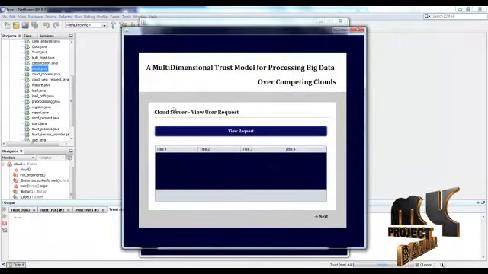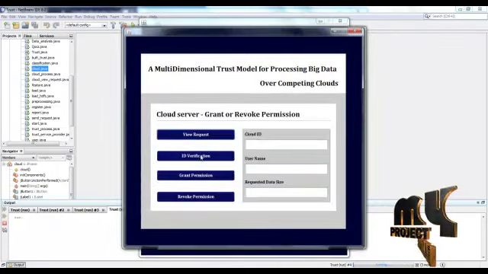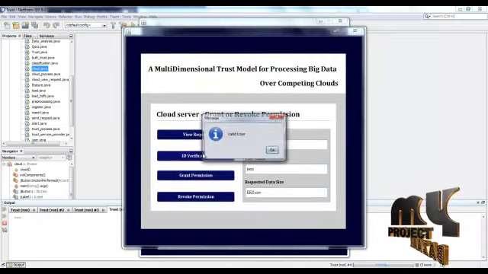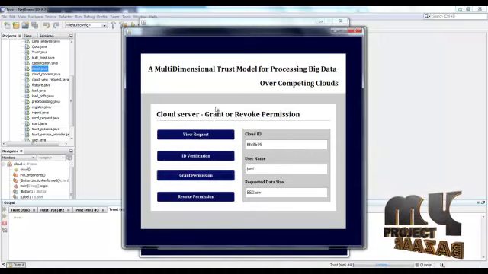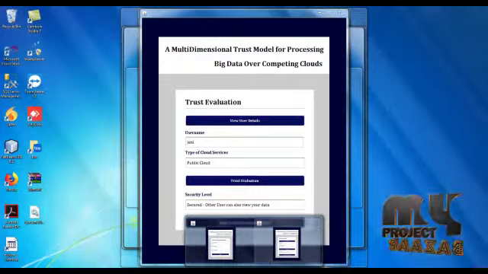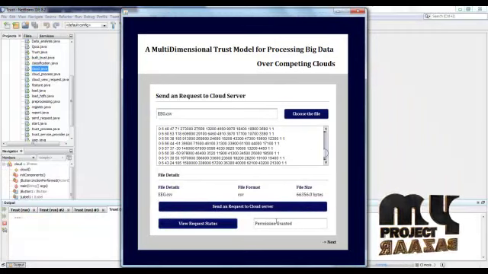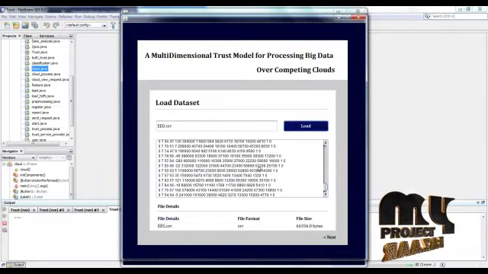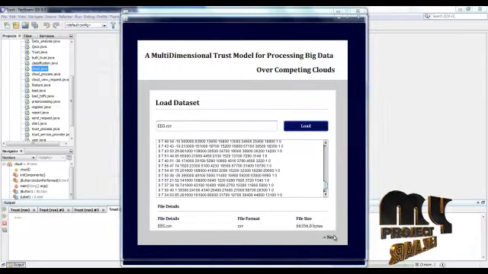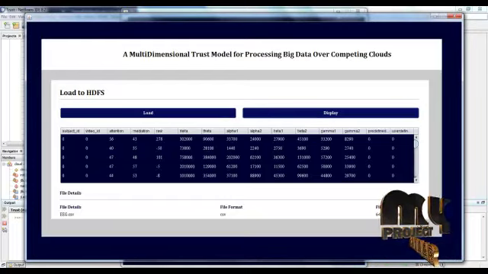After the successful login, the cloud server will view the user request. They can view the request, verify the user is a valid user, and grant permission to the user to process the big data on the cloud. After that, they will view the request status. If permission is granted, they will process the big data. Load the dataset. Here it will display the dataset results. Load to HDFS. Display. Click the next button.